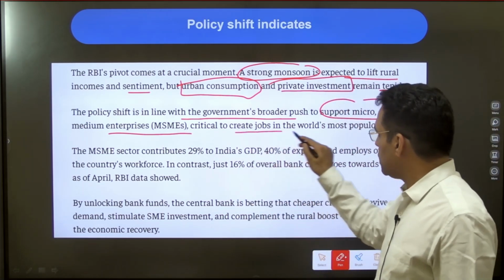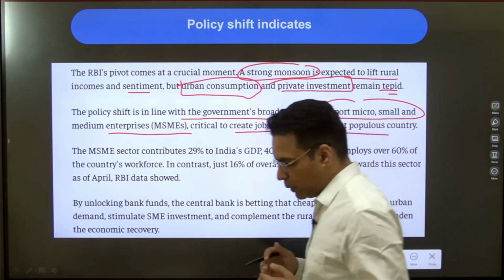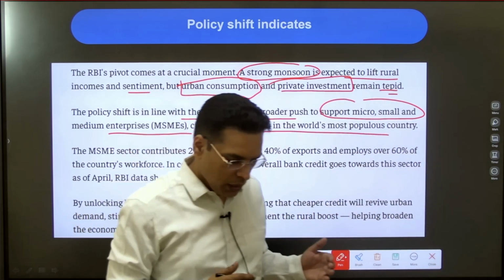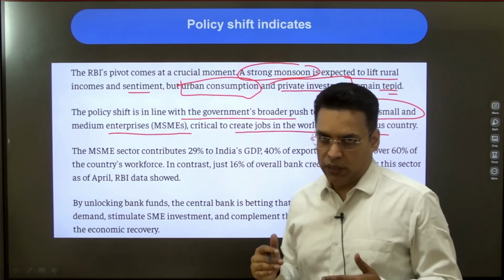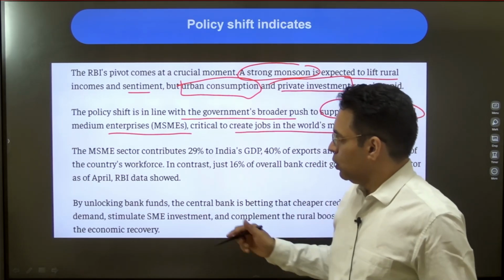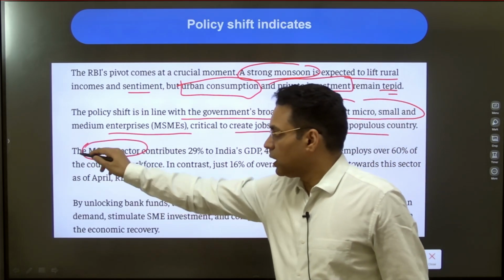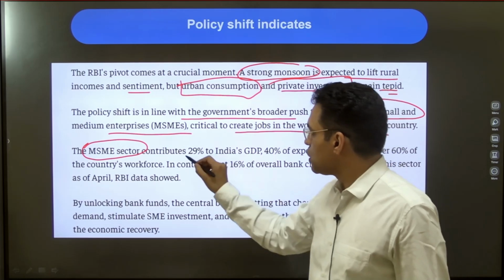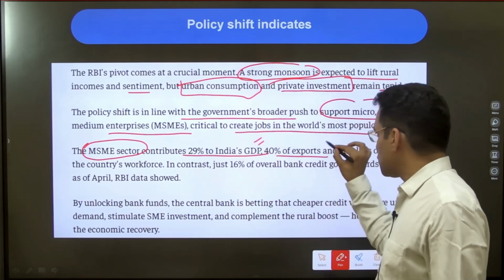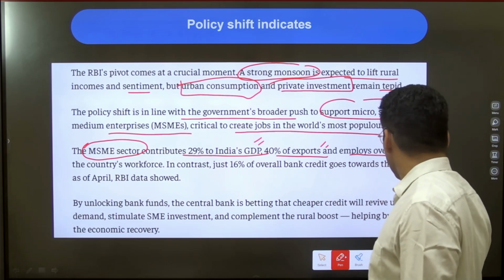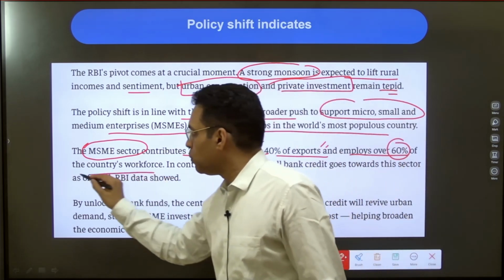So we need to create jobs in the economy because India has a huge population. In fact, the World Population Report has come, and India has crossed 146 crore people in population. Now coming to the MSME sector, why it is important and why the government is pushing it. It contributes 29% of India's GDP, the first aspect. 40% of exports, the second aspect, and employs over 60% of the country's workforce.